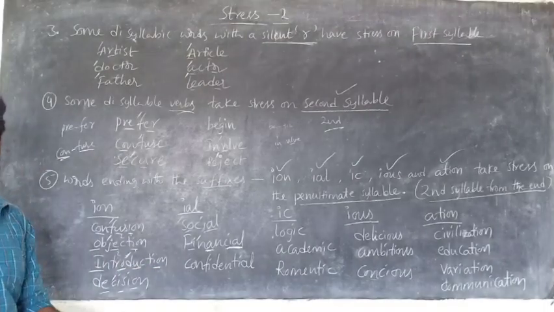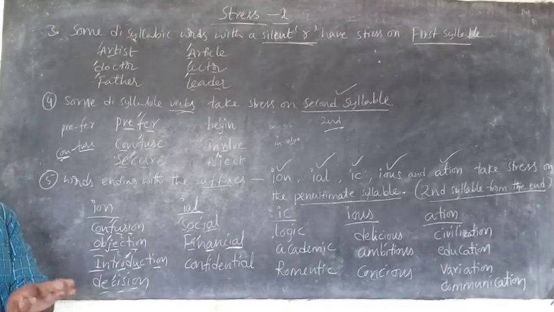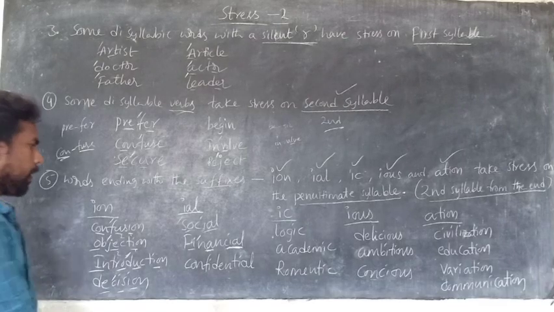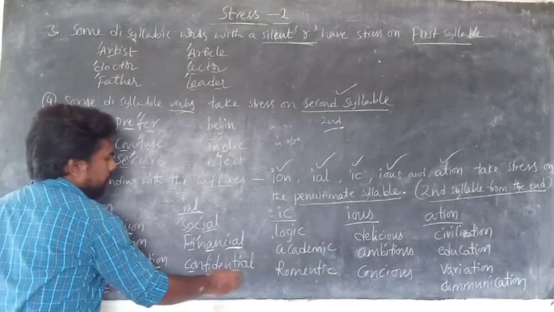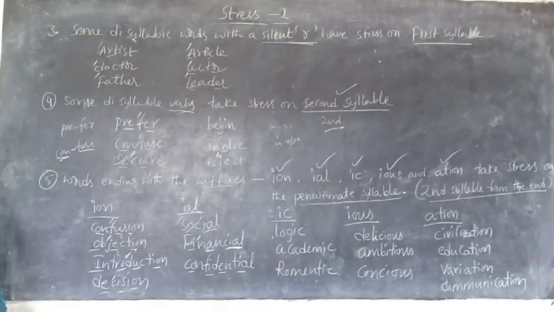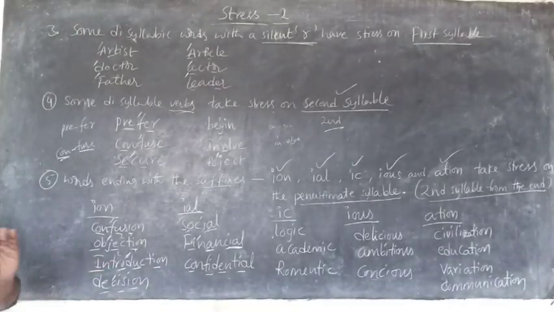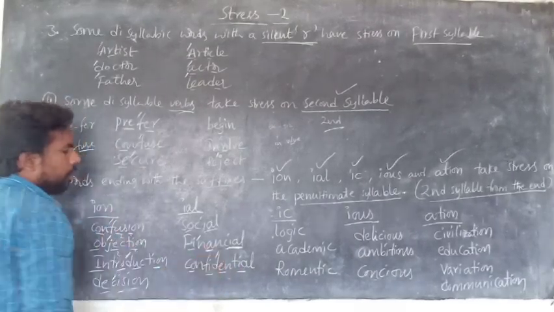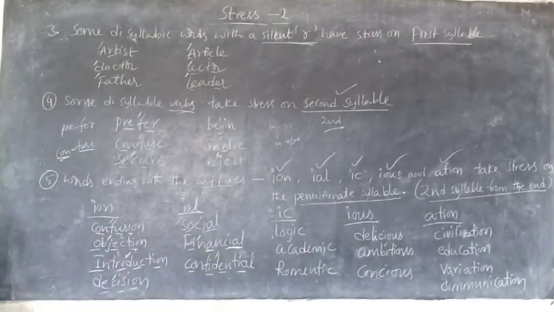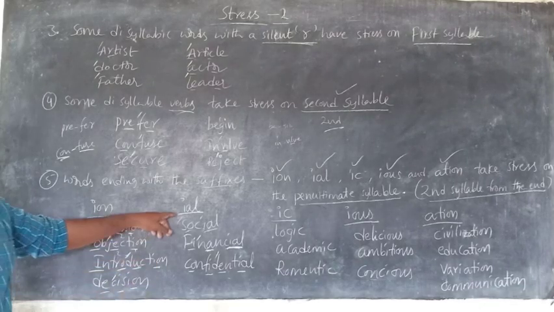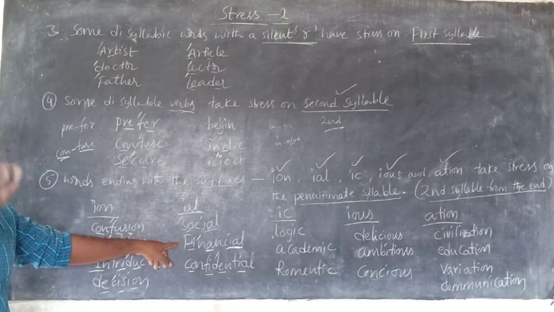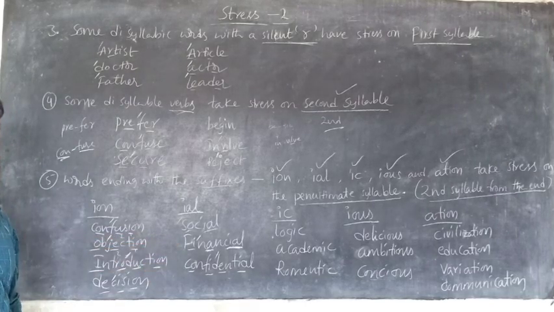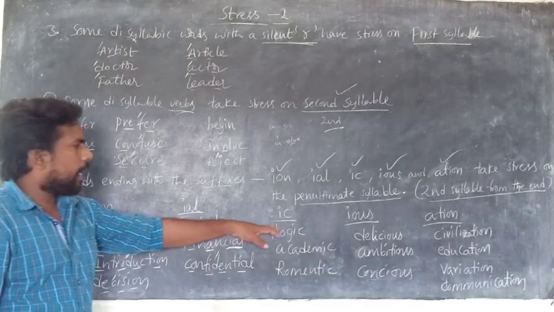It's confidential, not the way we usually pronounce it. Confidential, 1, 2. Okay. It's social, it's financial, this is confidential. Is it clear? And next one, IC.